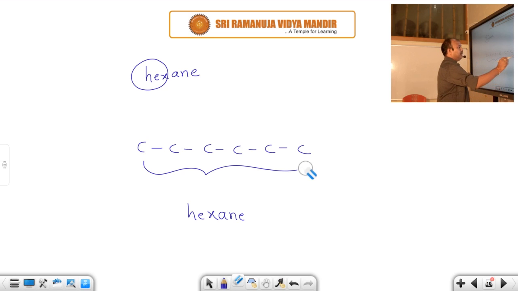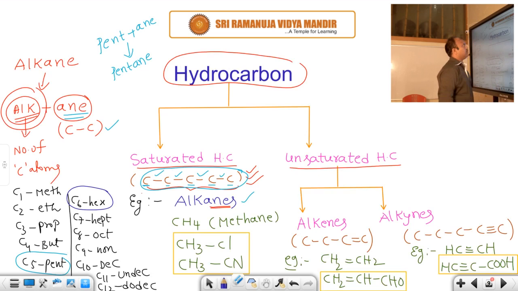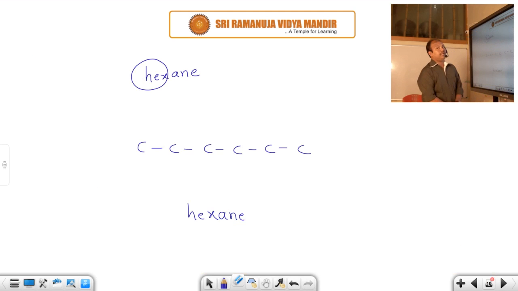But alkanes, alkenes or alkynes, what are they? They are hydrocarbons. Of course, this is a saturated hydrocarbon, but ultimately they are hydrocarbons. Hydrocarbon, as the name says, is a compound made up of carbon and hydrogen. Not only carbon, but hydrogen is also present.